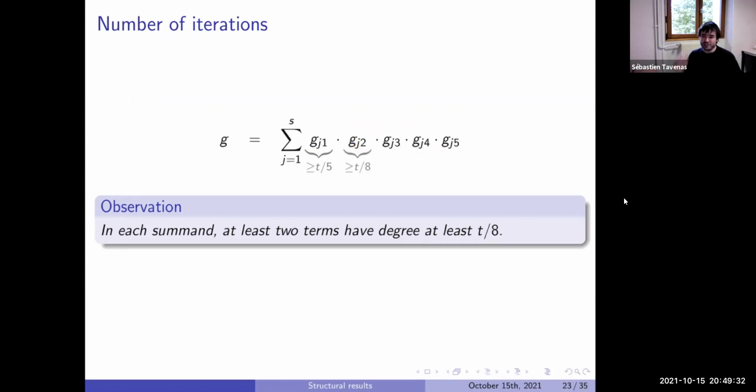So during each explosion, we create at least 2 gates which have degree T divided by 8. So during one explosion, we remove 1 gate. We know its degree was more than T, so more than T divided by 8. And we add at least 2 new gates which have degree at least T divided by 8. So in fact, numerically at the end, we add at least 1. We remove 1, we add 2.